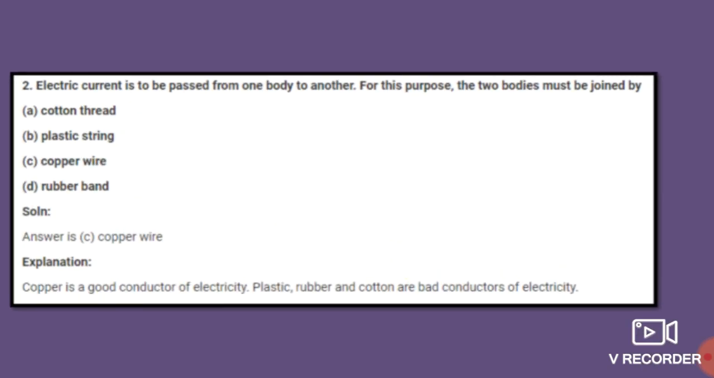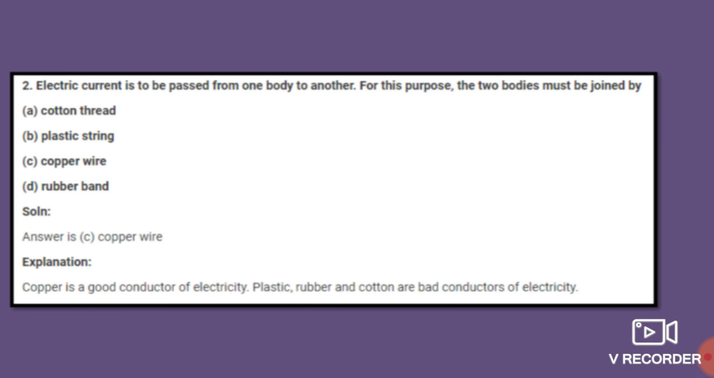Next, second: electric current is to be passed from one body to another. For this purpose, the two bodies must be joined by what? Whenever electric current has to be passed from one body to another, what must these two bodies be joined by? Option A, cotton thread; option B, plastic string; option C, copper wire; and option D, rubber band. So students, which is the correct answer over here?